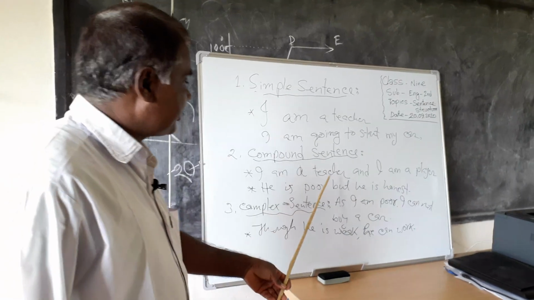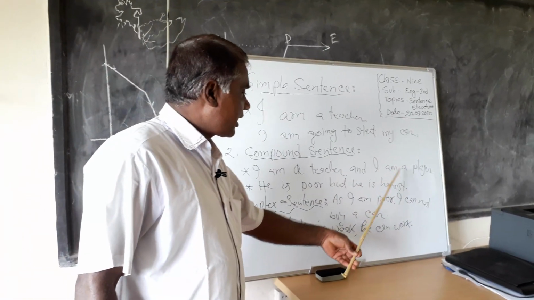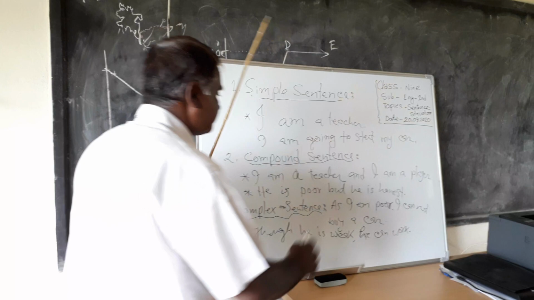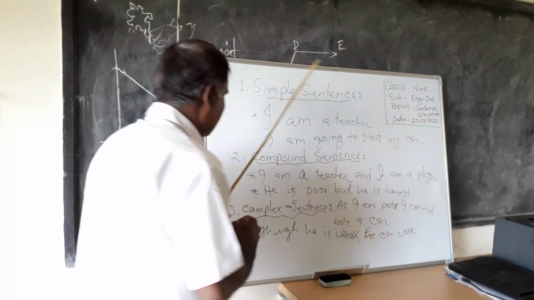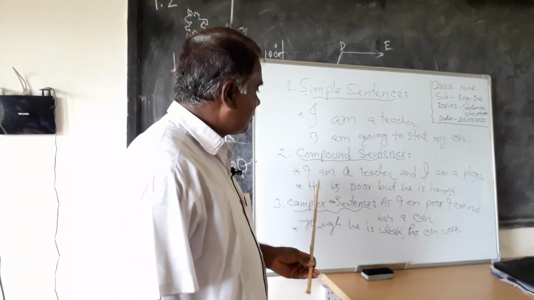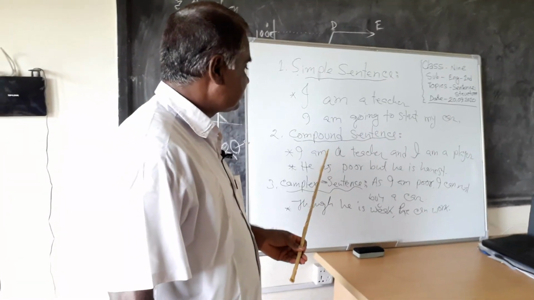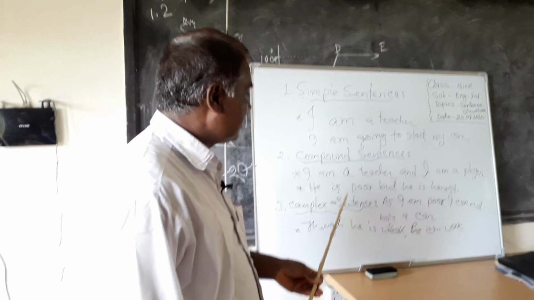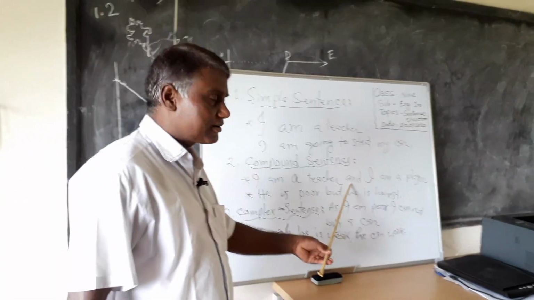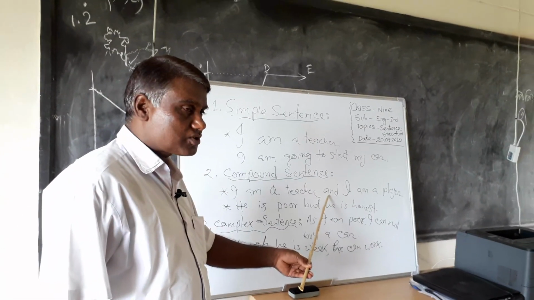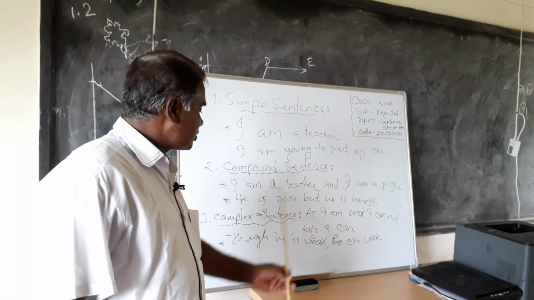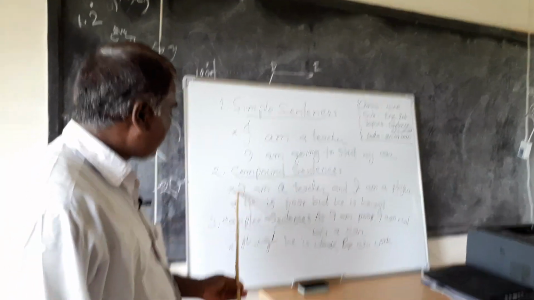I am a teacher and I am a player. In this sentence, you can see two simple sentences are combined with a conjunction, that is and. And is a conjunction, so it is a compound sentence.